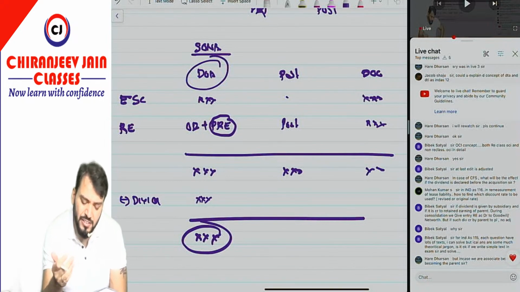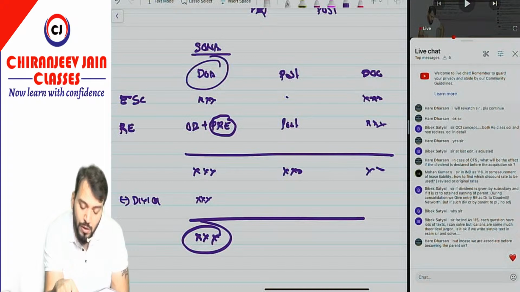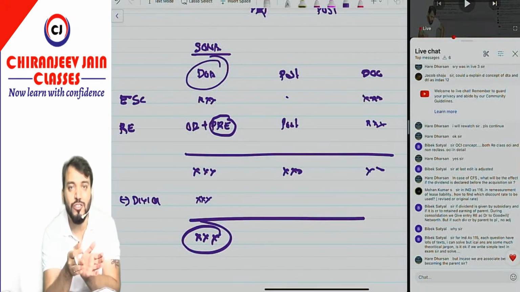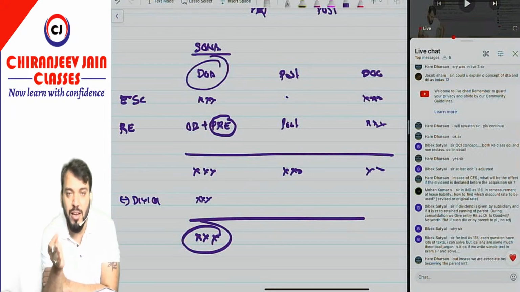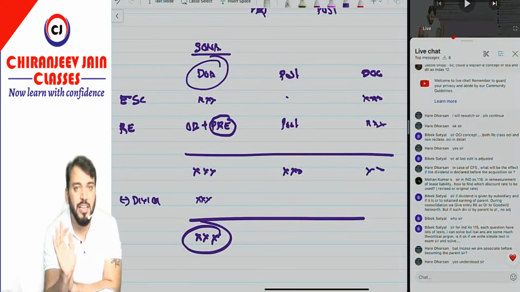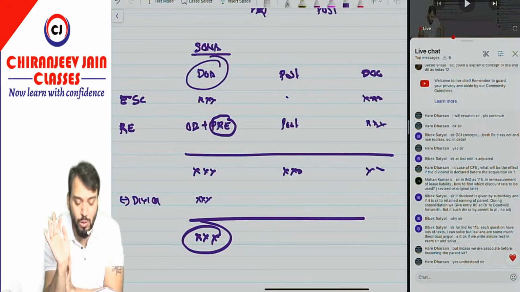Now Haridarshan is asking one more question: sir, in case we are an associate before becoming the parent. Acha, you are asking about the November 2023 question. Am I right or not? What I will do is that November 2023 question I will do separately for you, because right now if I explain it, you will be totally confused.